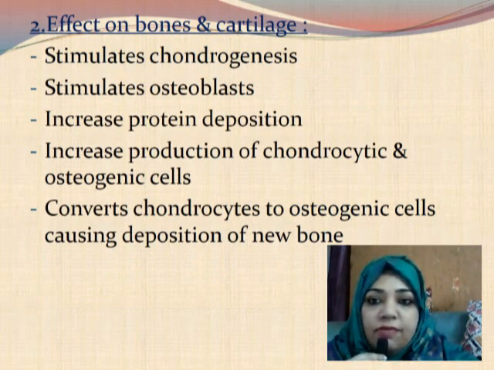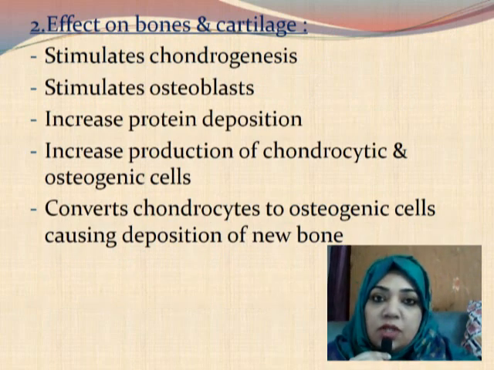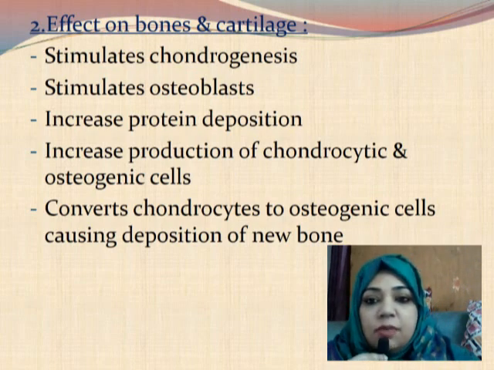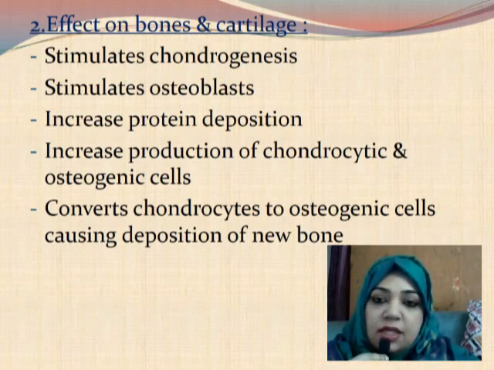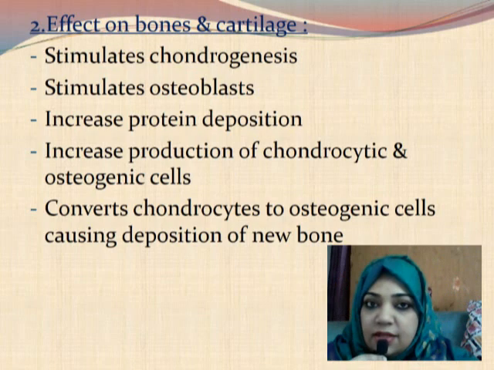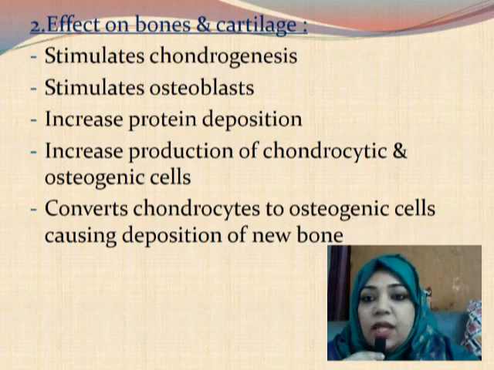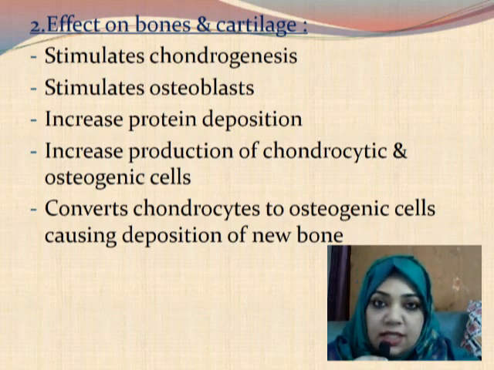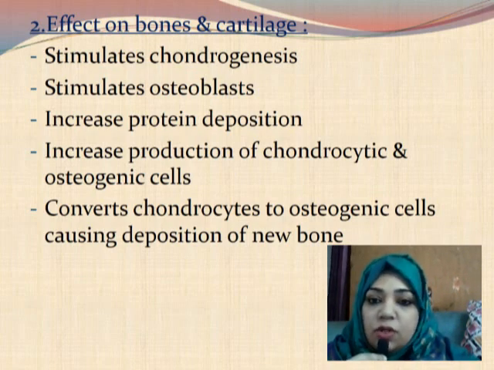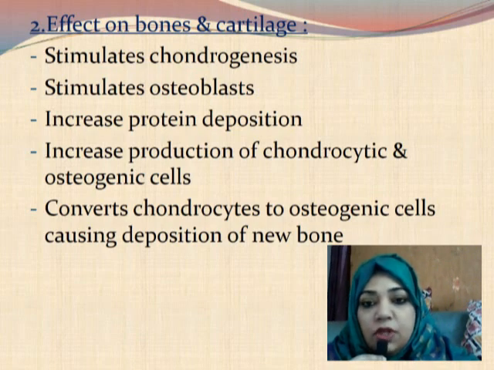Now let's see the effect of growth hormone on bones and cartilage. It stimulates chondrogenesis, stimulates osteoblasts. We know that osteoblasts are the bone cells that are responsible for bone growth. Increase protein deposition, increase production of chondrocytic and osteogenic cells. And the last point is it converts chondrocytes to osteogenic cells, causing deposition of new bone.